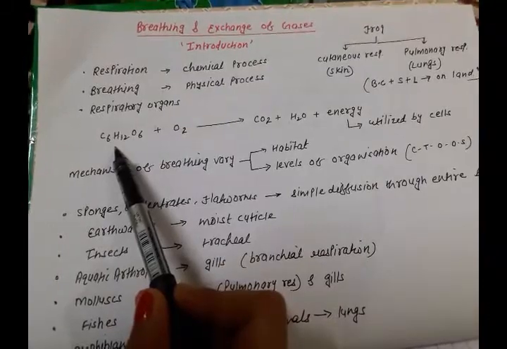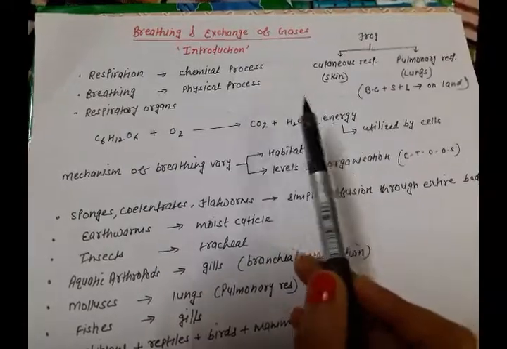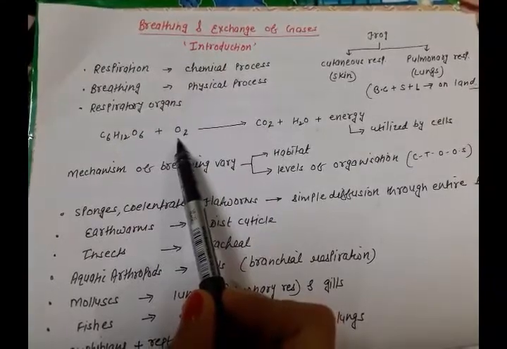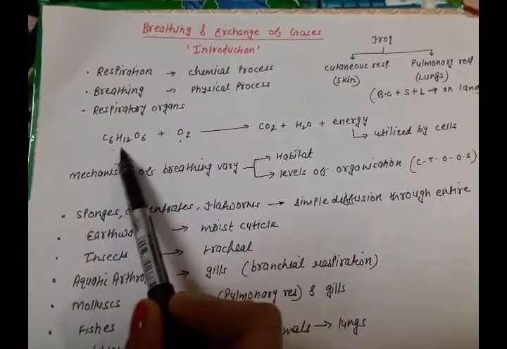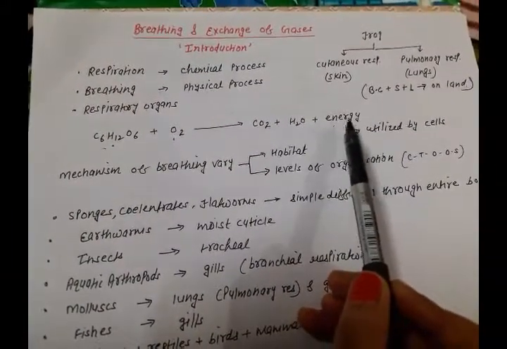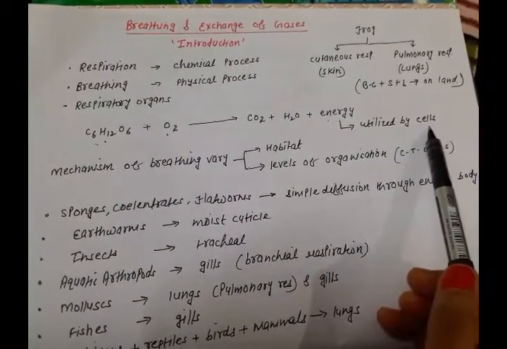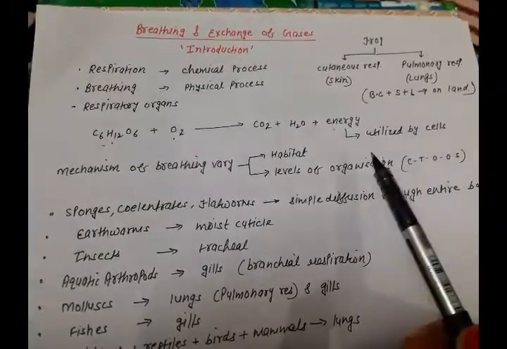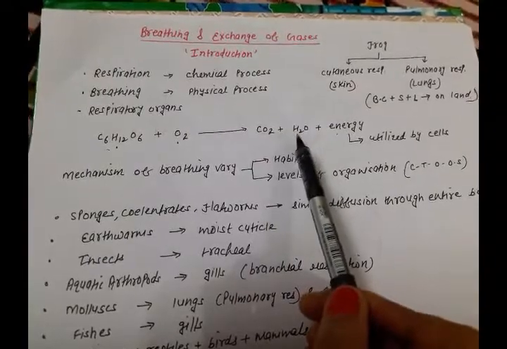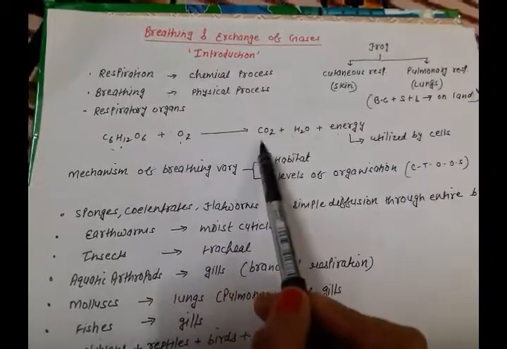C6H12O6 is glucose, this is oxygen, CO2, water and energy. We know that oxygen is utilized by living organisms for the breakdown of food, releasing large amount of energy, and that energy is utilized by our cells for doing various activities. And in this catabolic reaction, now what is catabolic reaction? Catabolic reaction means the breakdown of complex molecule into the simpler ones.